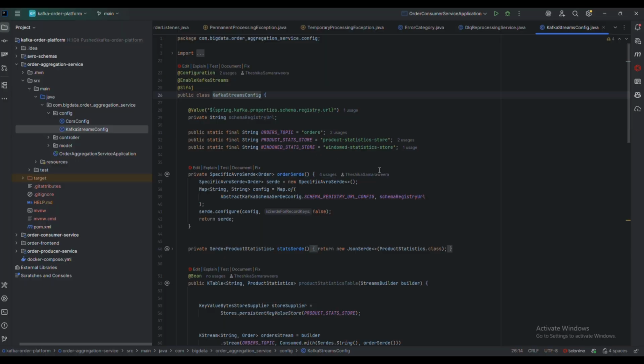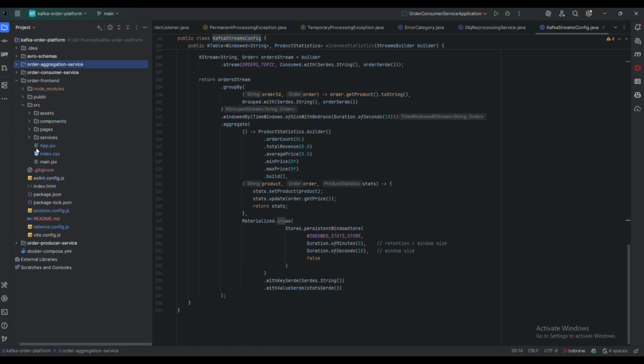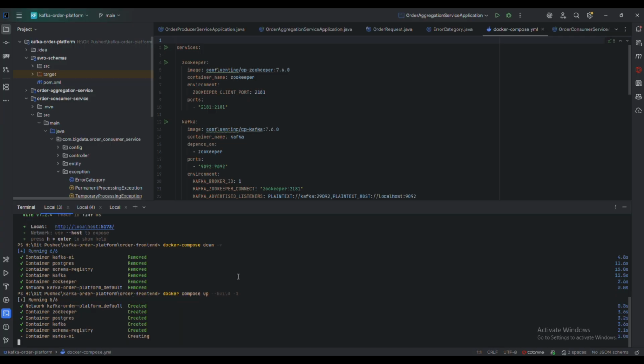This is the order aggregation service. Using Kafka Streams, it manages all analytics. This is the order frontend. Now we are up and running our Docker Compose. It successfully brought up and ran all the containers.